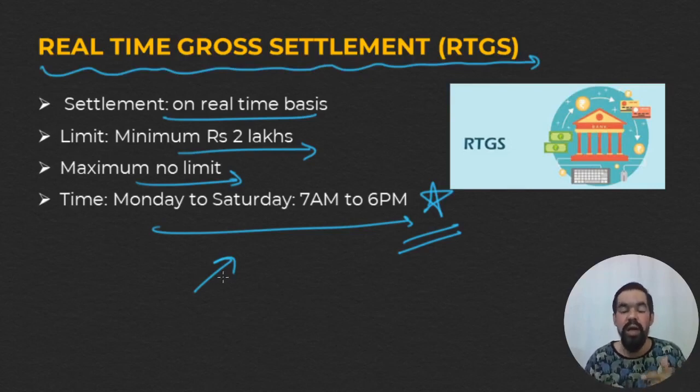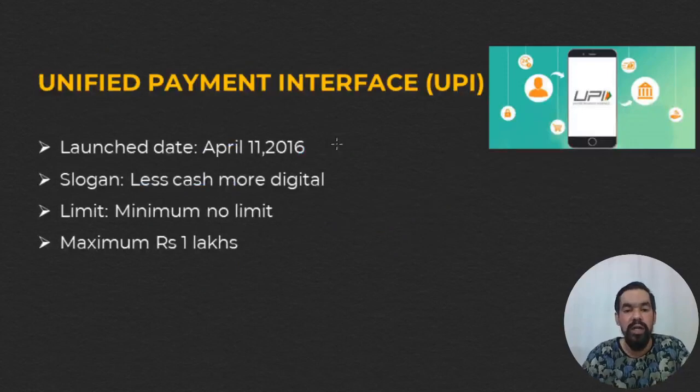But now this time is changed, from Monday to Saturday, all banking working days. We do not include the second and fourth Saturdays because they are banking holidays. So on banking working days from Monday to Saturday, you can transfer funds using RTGS, for any amount of rupees 2 lakh and above. So the minimum limit for RTGS transactions is 2 lakh rupees. These are some important criteria which make a difference between NEFT and RTGS.